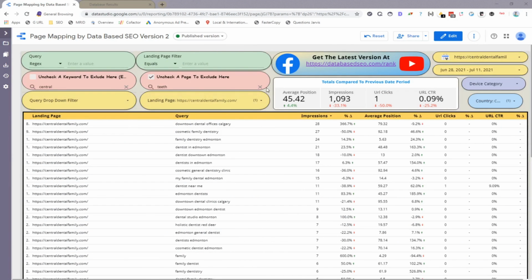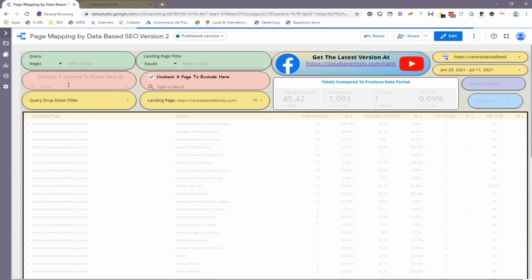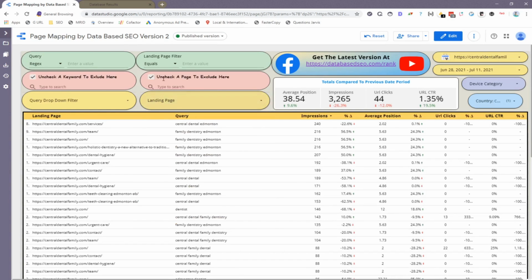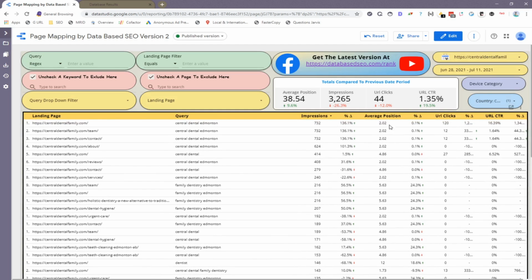So I'm just going to clear all of the stuff that I wrote on here. I'm going to clear that, and this over here, and this as well. And now we're back to where we started from. You have the ability to export to Google Sheets or your CSV still. The only thing that is missing from the sheet is an ability to filter your average position or URL clicks or impressions. I'm still trying to figure out a way to do that.